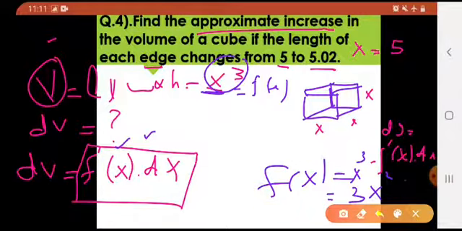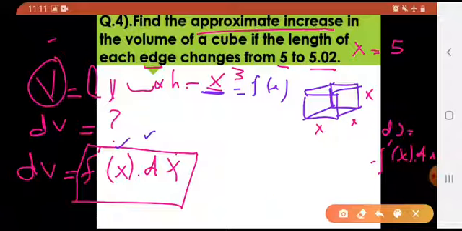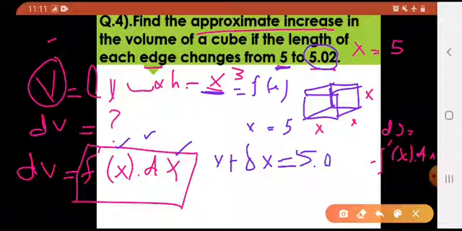Number 2, you have to find the value of dx, that is delta x. How will this be found? See, they have given you increasing from 5 to 5.02. As I told you in the previous lecture, if you remember, if x is 5 then x plus delta x, which is given to us, is 5.02. Then how would I find my delta x?